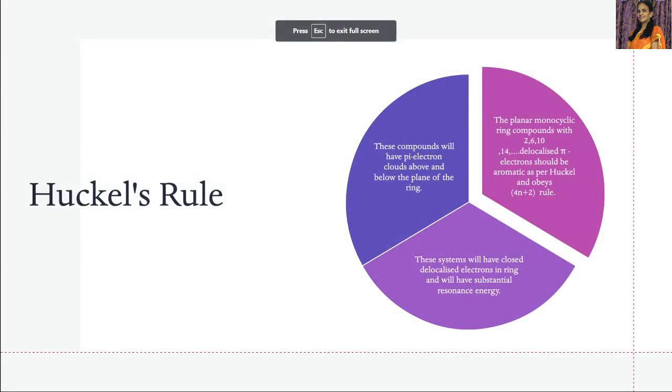Now, let's discuss some other points about Huckel's rule. The planar monocyclic ring compounds with 2 electrons or 6 electrons or 10 electrons or 14 electrons, and so on, with delocalized pi electrons should be aromatic as per Huckel's rule, and they obey the 4n plus 2 rule.